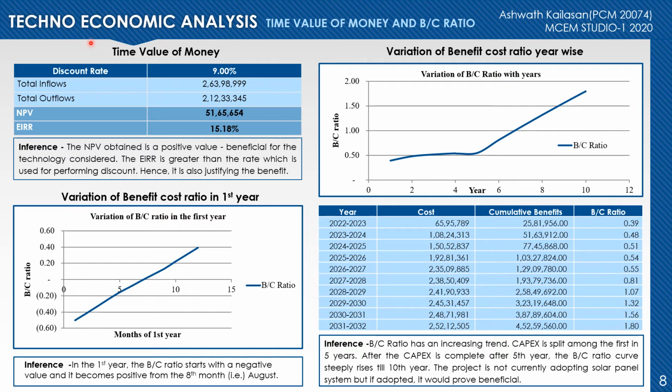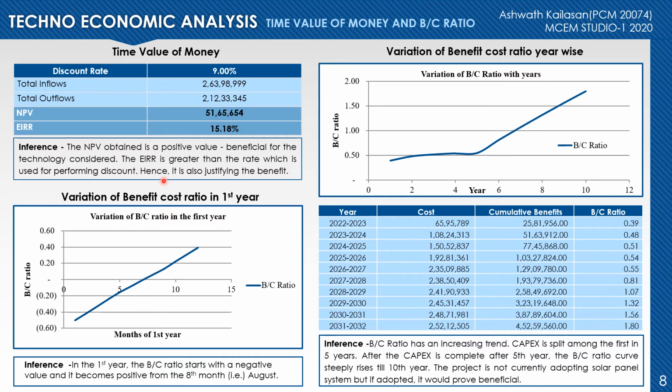Then the time value of money analysis has been made, and according to the analysis, the NPV is found to be a positive value, and the economic IRR is about 15.18%, which is greater than the discount rate considered, that is 9%, and hence both of these show that this technology is beneficial.